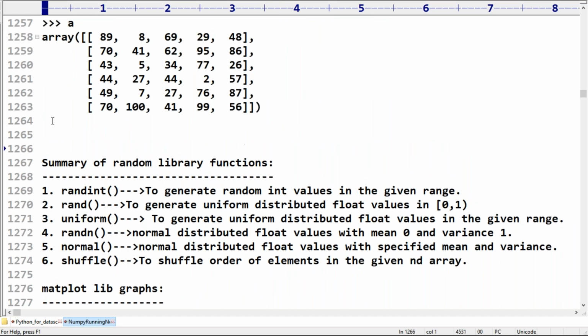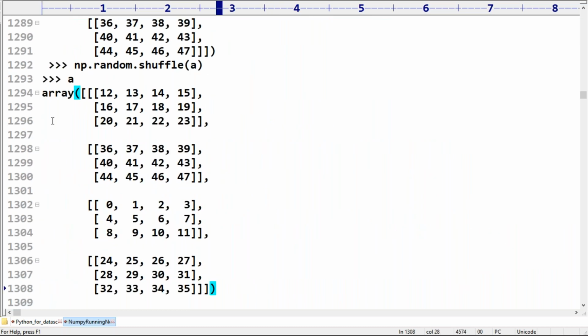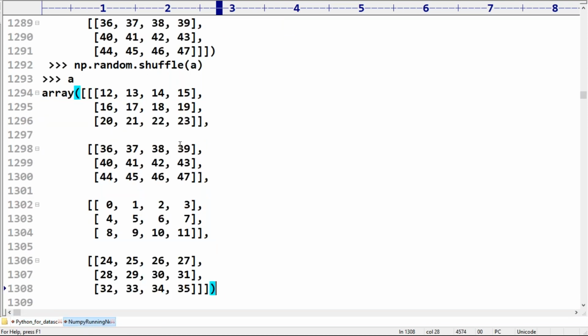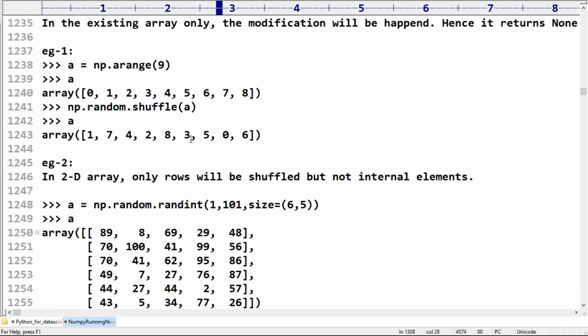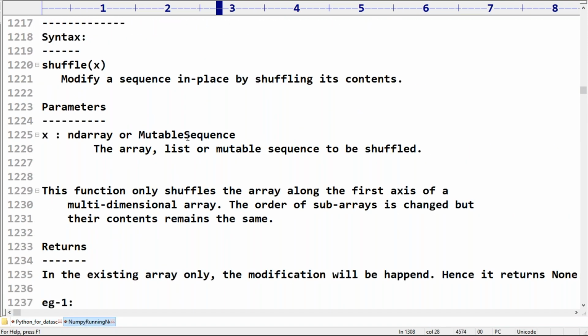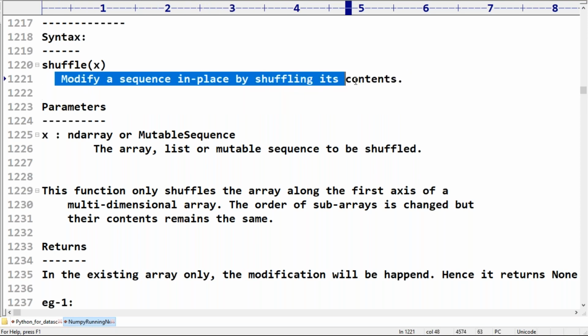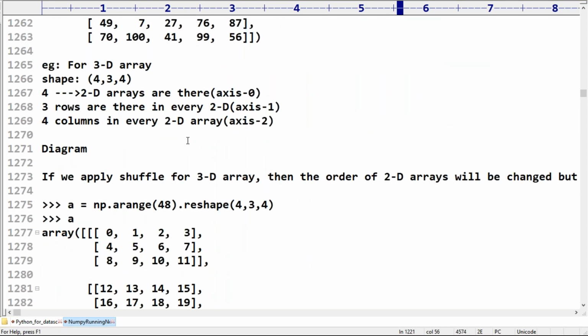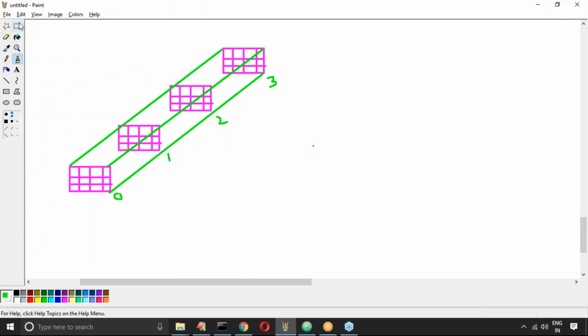Just an example, right? Okay, now here, is inline modification going to happen or not? Can you please observe that? Modify a sequence in place by shuffling its content. Like this function only shuffles the array, everything is there, don't worry, right? Okay, do you want me to save this diagram? Recommended, because some innocent people are there like me, for them.